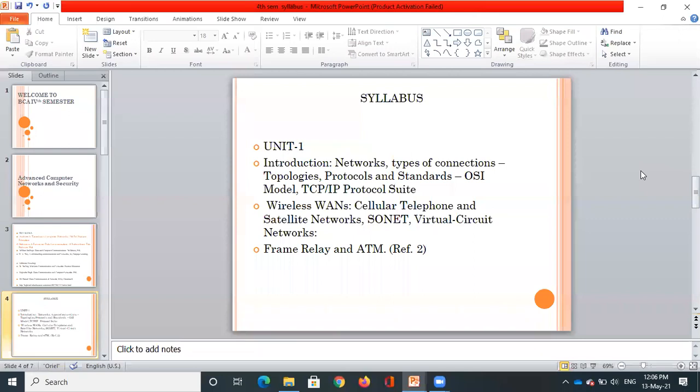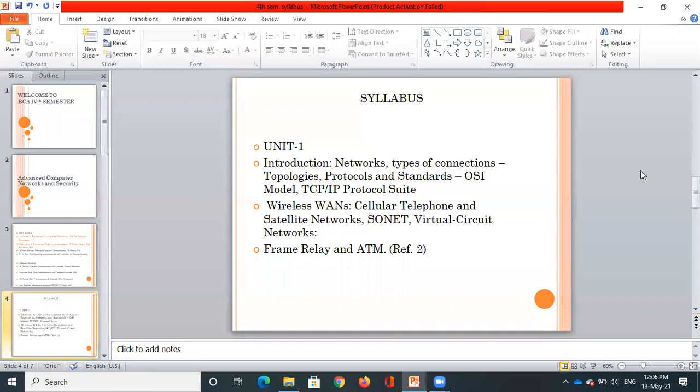And then we're going to study the protocols and the standards. In the third semester, you have studied the OSI model and TCP/IP model. Again, we are going to study in detail, but in the remaining topics, we are going to study the protocols. The OSI model is just a reference model, which tells that the application layer will perform this particular task, the network layer will perform this particular task.